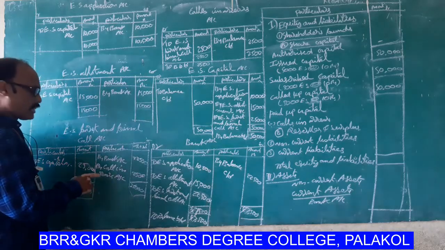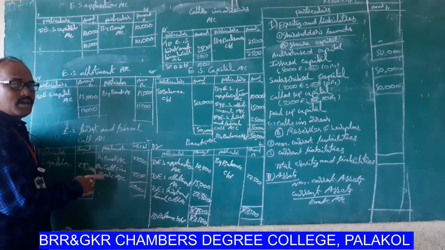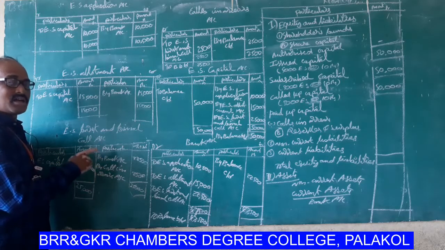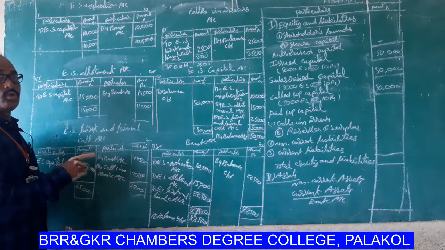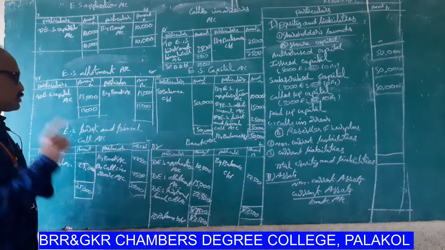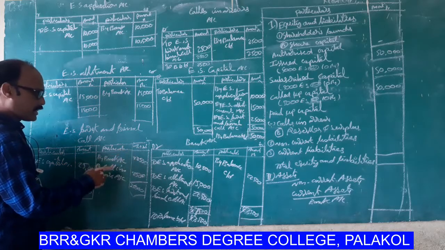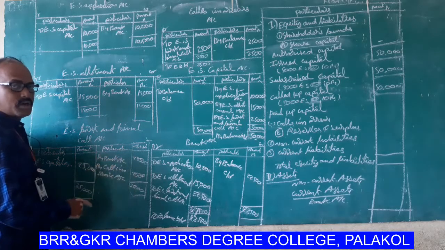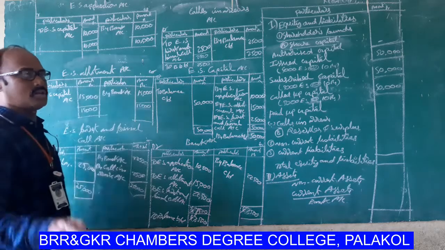Because one shareholder has 500 equity shares and is unable to pay the first and final call amount, that's why the 2,500 rupees is treated as calls in arrears. Debit equals to credit, 25,000.